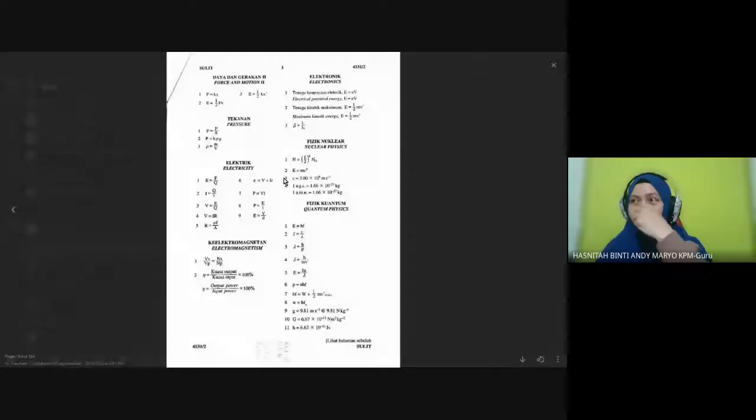Okay, students. Okay, this one. Can you see this formula? Boleh nampak tak formula ini? Cikgu tunjuk.